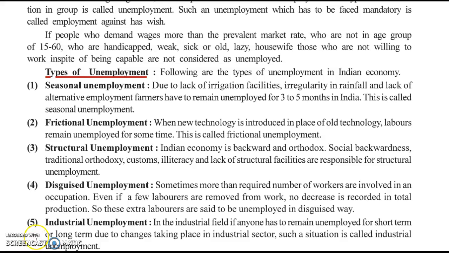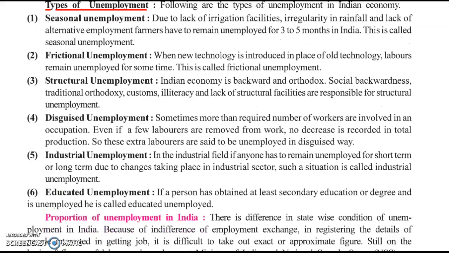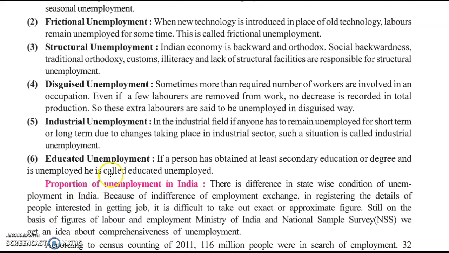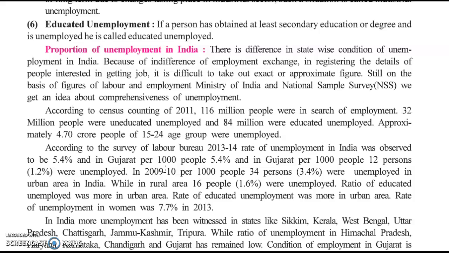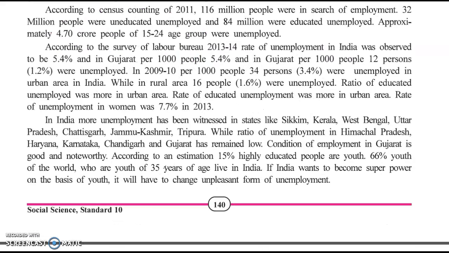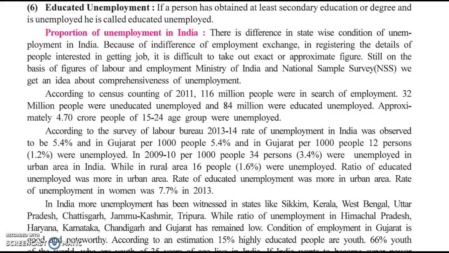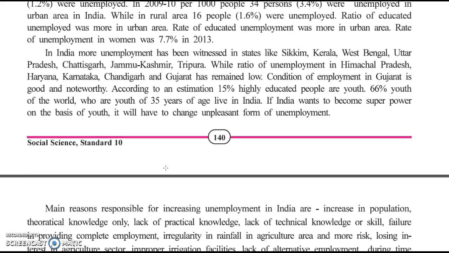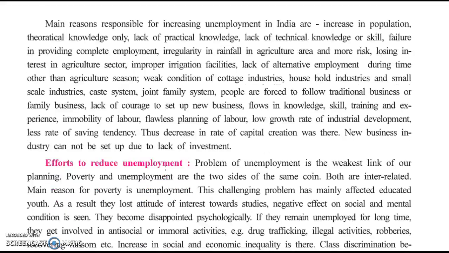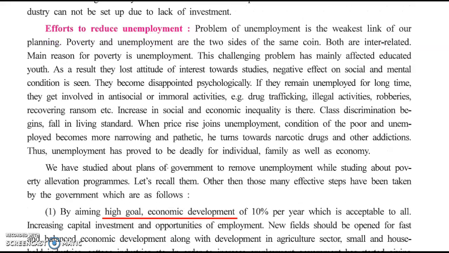Industrial unemployment. If the industrial production is reduced, then employment is also reduced. People get unemployed. Educated unemployment. If a person gets at least secondary education or a degree and is unemployed, he is an educated unemployed. So these are all the different types of unemployment. And here we discuss the proportion of unemployment in India in various groups for Census 2011, and what are the efforts to reduce unemployment.